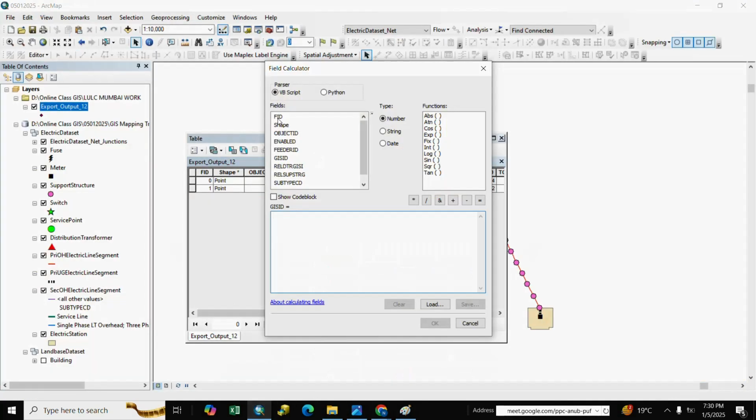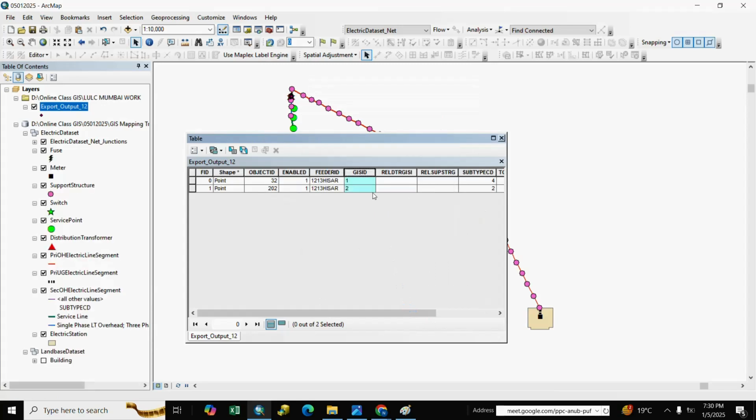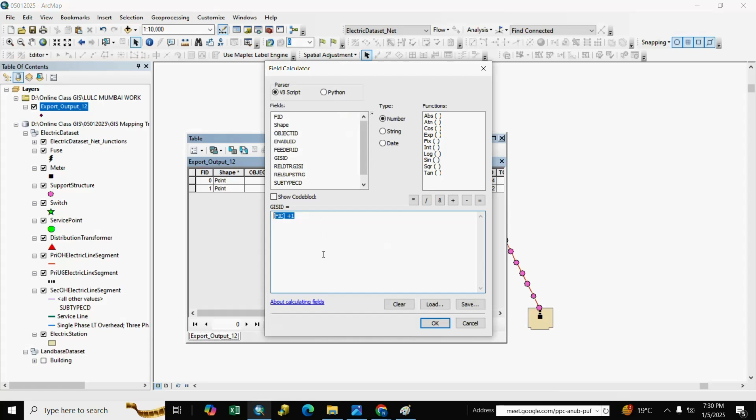First we click here FID plus 1, and we populate the sequence 1, 2. Again right click and field calculator, we write town code 1105 and feature code.